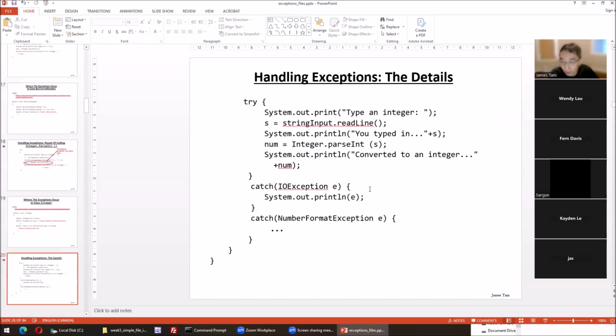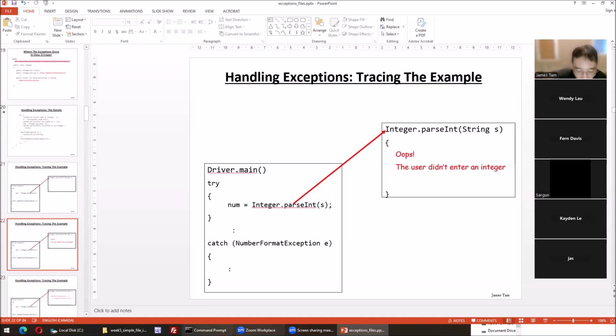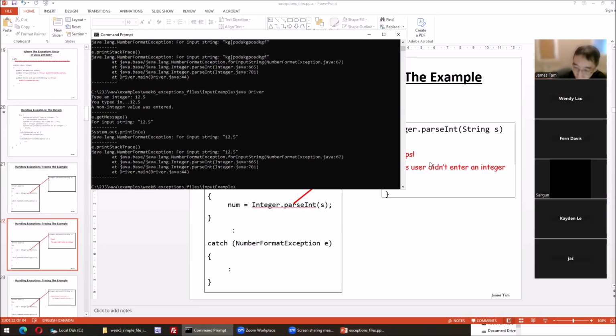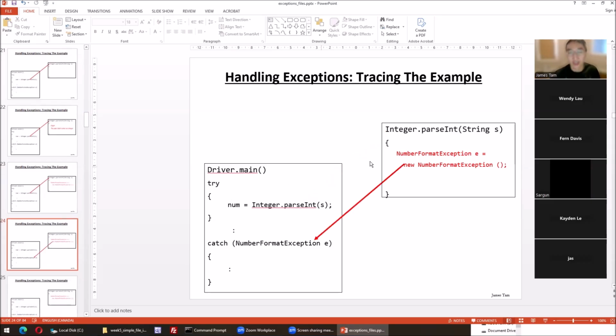So how does this process actually occur? Well, this is where I can illustrate why we have these round brackets here. We call this method, and this code starts executing. We pass to it the string that we've read in, assuming there are no input-output errors, and I've never had one. I've run this example. If the person did the oopsie, like something like this, what happens within the code? The throws NumberFormatException means that it actually instantiates a NumberFormatException object. And that throws part means execution tosses this object back to the corresponding try catch block here.